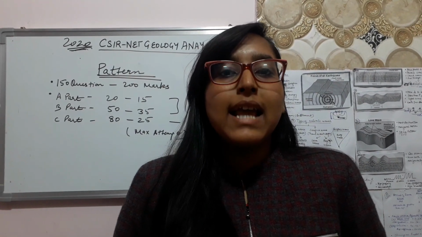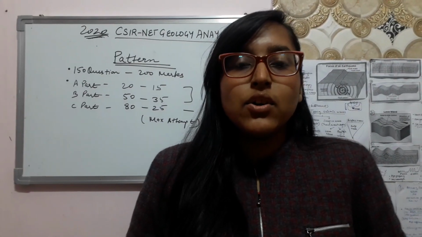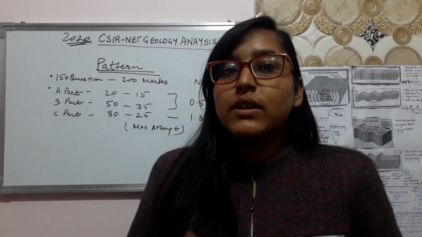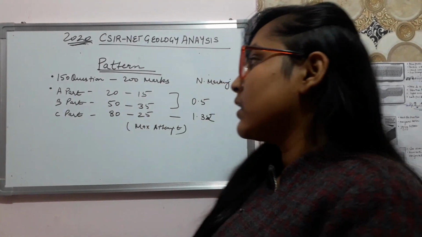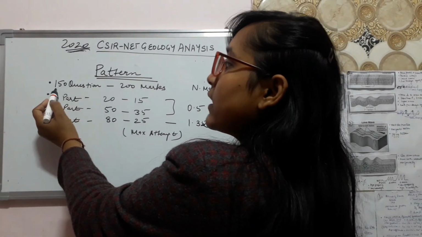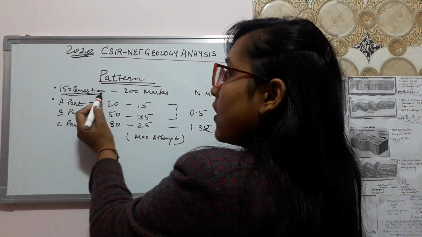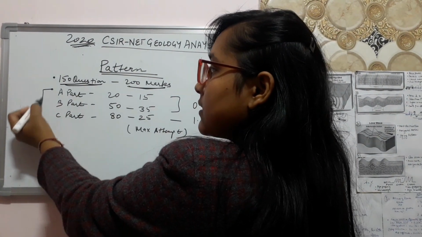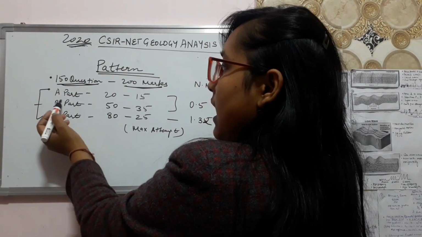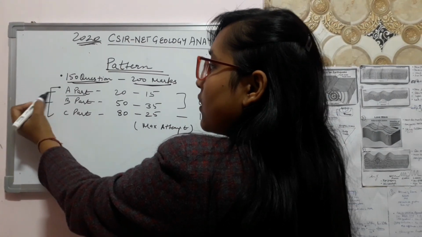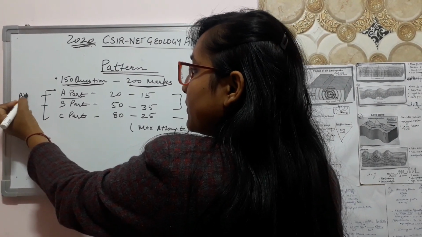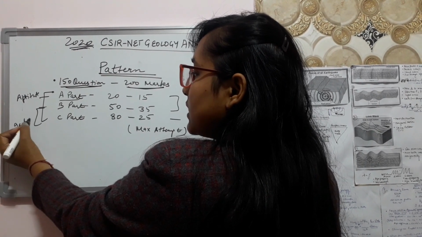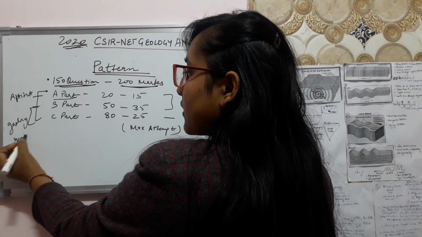Today we will do the analysis for the CSIR NET Geology question paper, and before going into that we will first see the pattern of this exam. This exam consists of 150 questions for 200 marks, and it comprises three parts: A, B, C. Part A is for aptitude, and B and C consist of geology as well as geophysics.